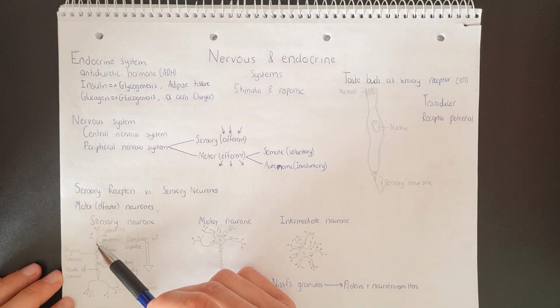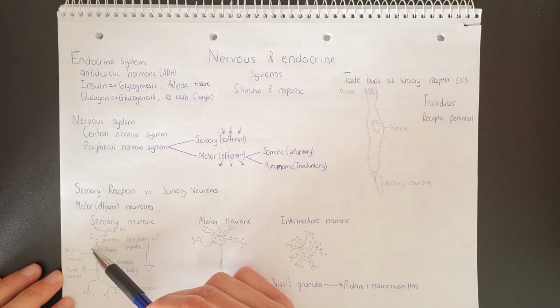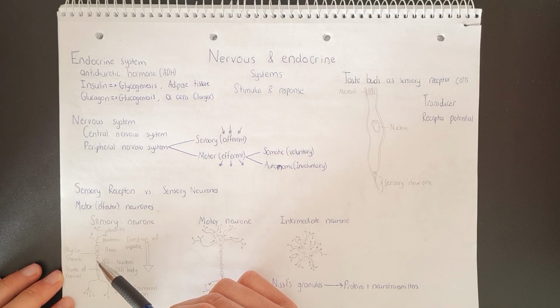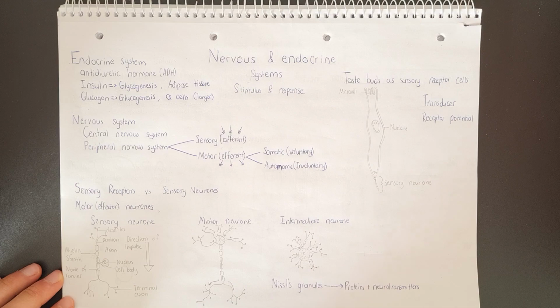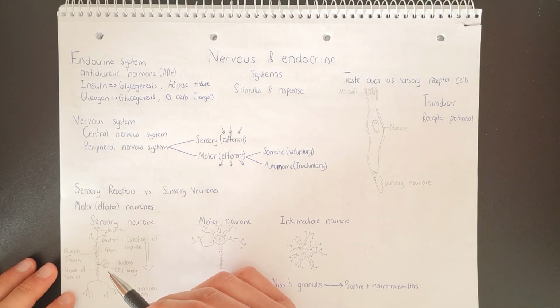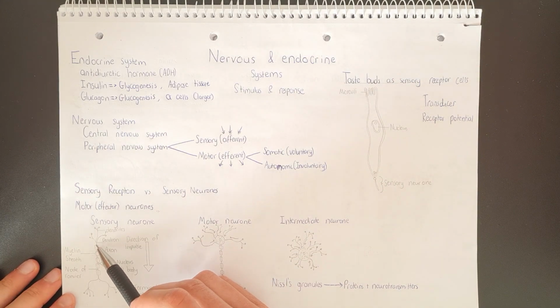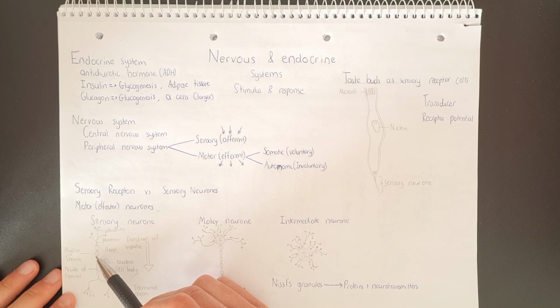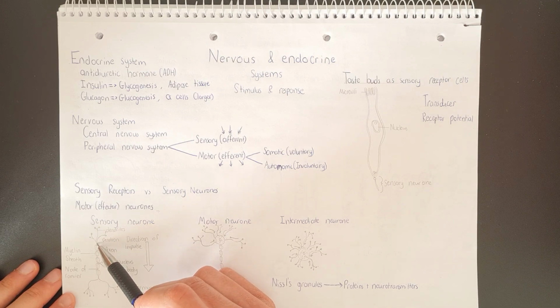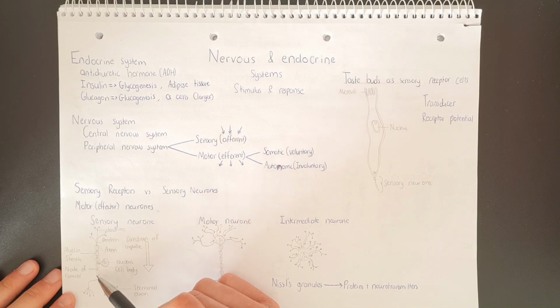Now, the process in which they are traveling from node of Ranvier to node of Ranvier is called saltatory conduction. And because of this, because the nerve impulse is jumping from node of Ranvier to node of Ranvier, instead of going across each point of the axon membrane, the nerve impulse is transmitted much faster along a myelinated axon than an unmyelinated axon.